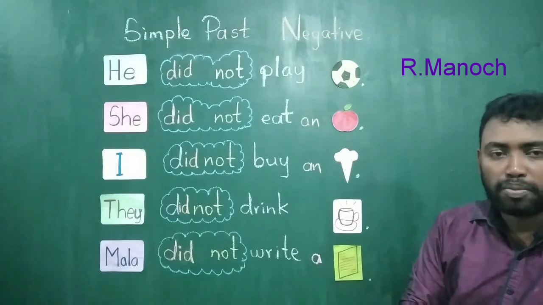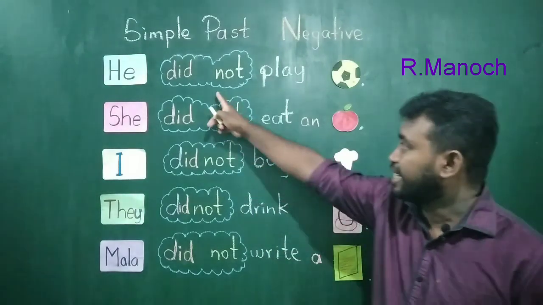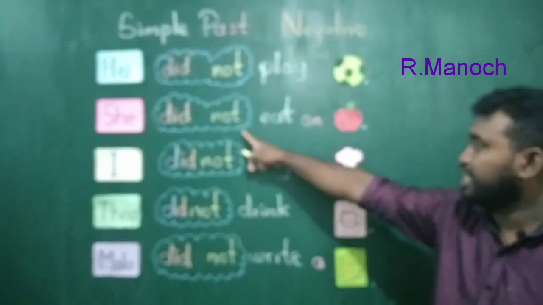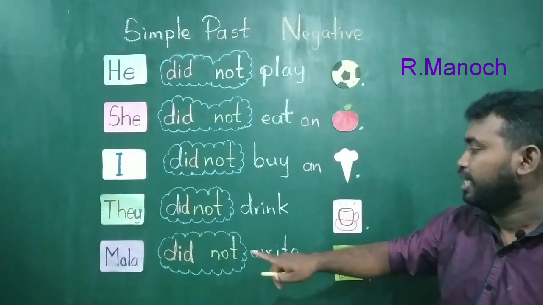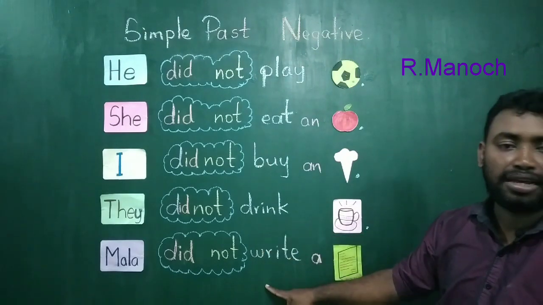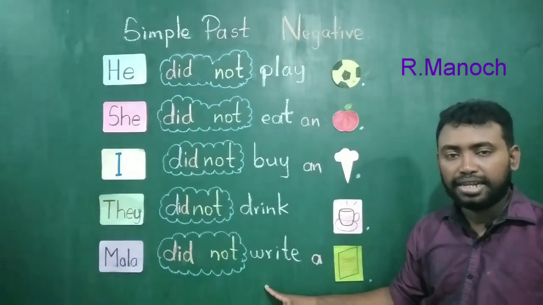The contracted form or short form is he didn't play football. She didn't eat an apple. I didn't buy an ice cream. They didn't drink coffee, and Mala didn't write a letter.